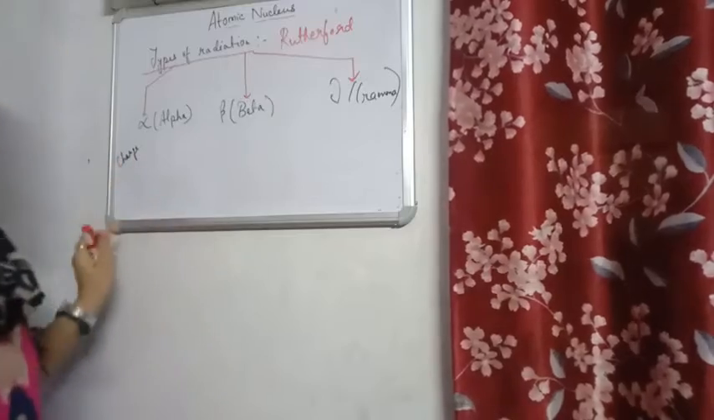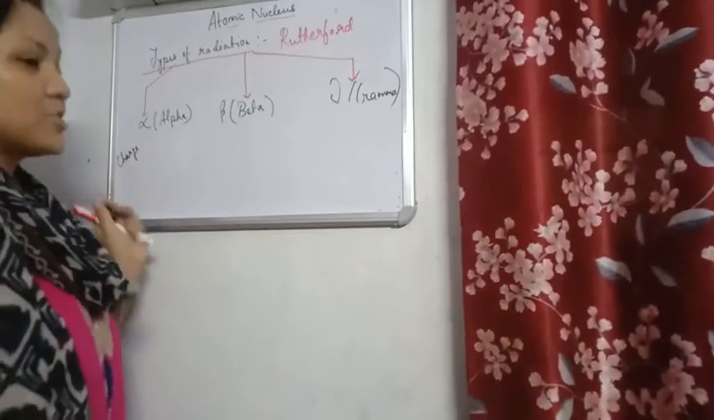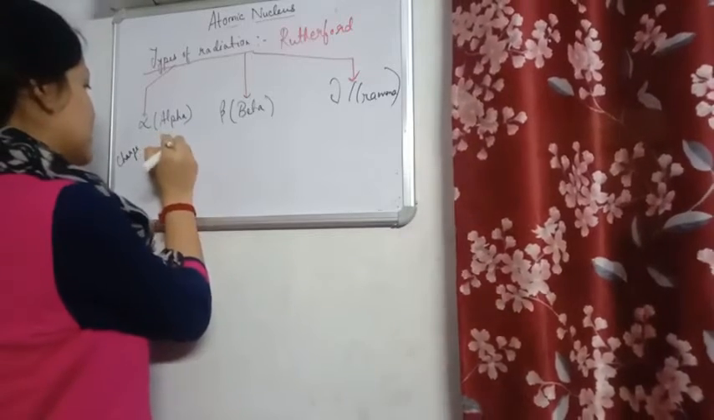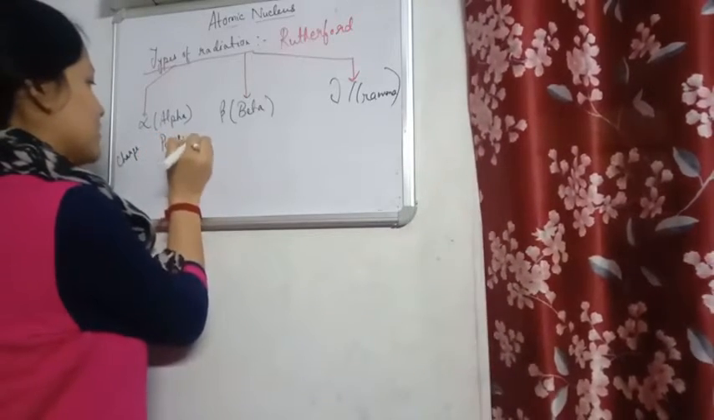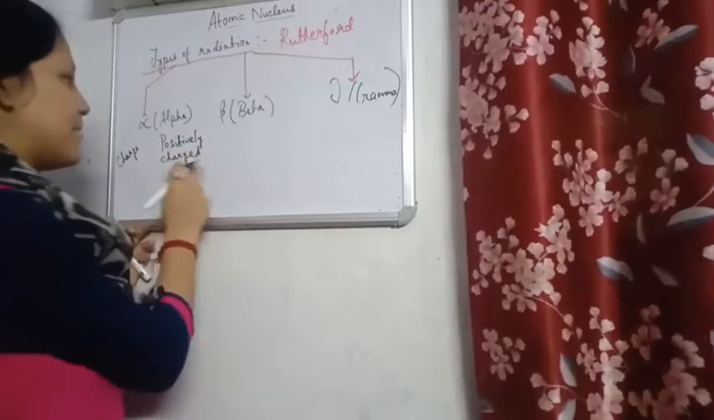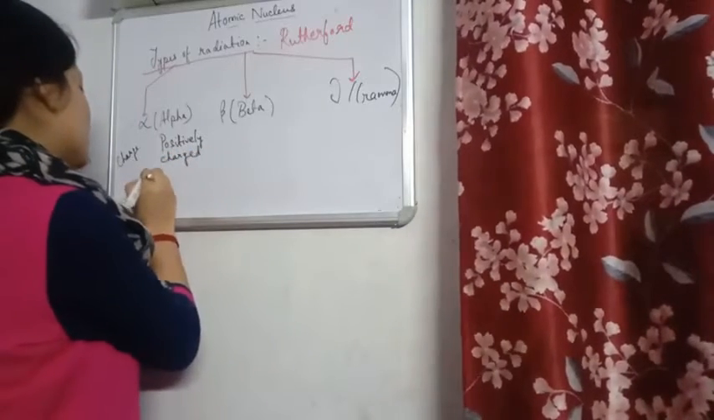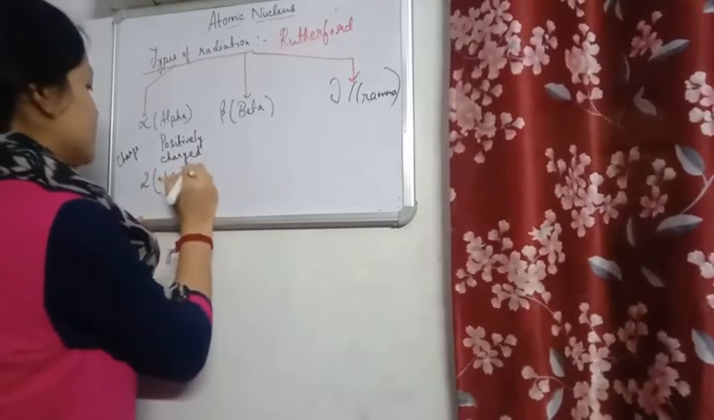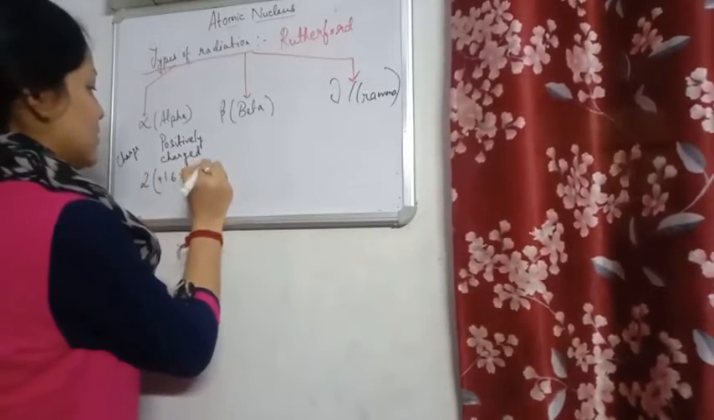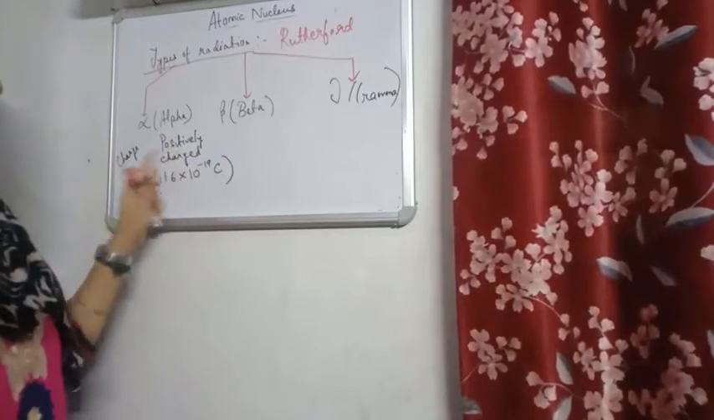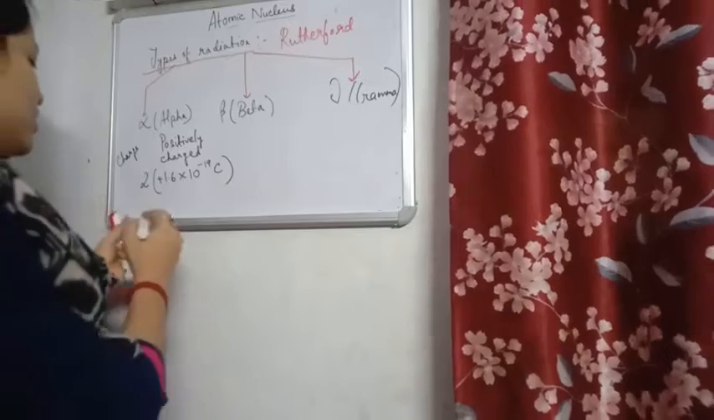Charge. Alpha particles, as we have seen, they are doubly charged helium. So helium 2 positive, so they are positively charged particles. And what is the magnitude of the charge? It is twice the charge of proton. Proton charge, we know it is 1.6 times 10 to the power minus 19 coulomb. So it is twice the charge on a proton, right?